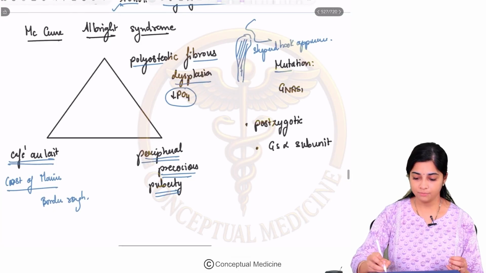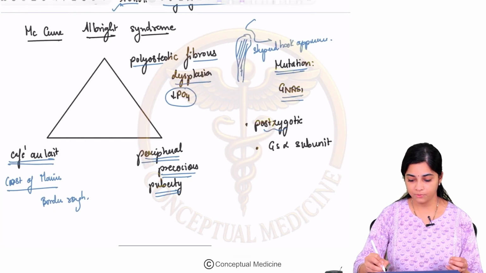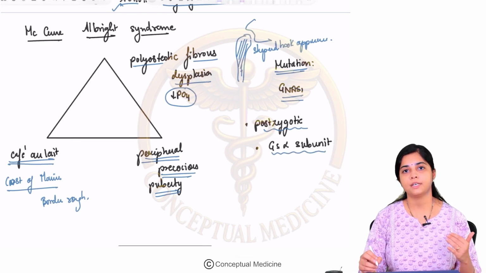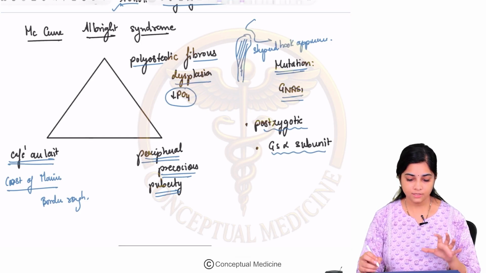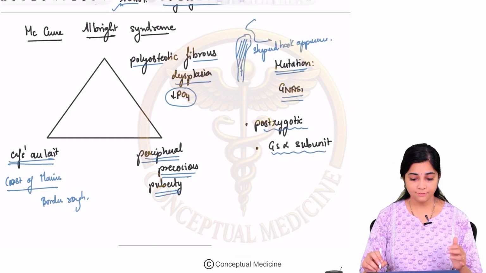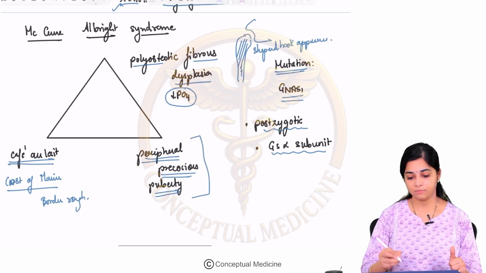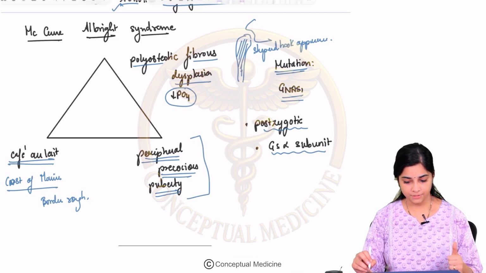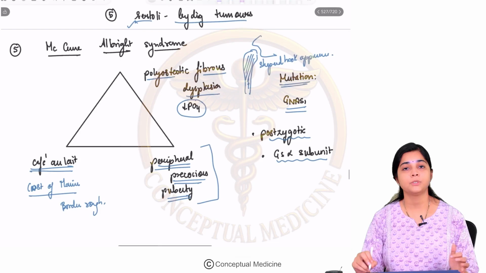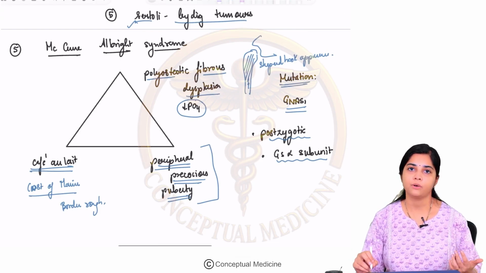Fine. And what is the mutation? The mutation is in the GNAS1 gene, where there is a post-zygotic mutation in the Gs alpha subunit of the GNAS1 gene. Fine. So, this is your other McCune syndrome. They can have polyostotic fibrous dysplasia, cafe au lait spots, and the endocrine abnormality you have is peripheral precocious puberty. Okay, fine. So, with this we have come to the end of the discussion on MEN syndromes and McCune syndromes.